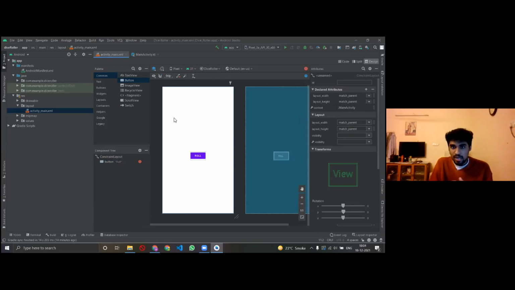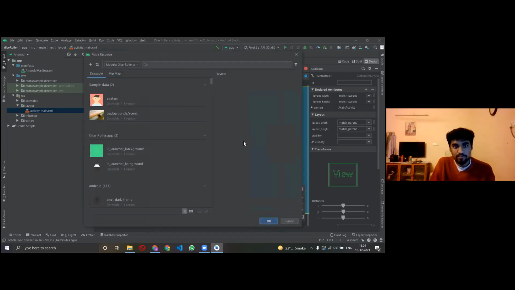I wanted an image. Now, how do I drag an image? From the image view, I'll pick up an image and drag and drop it here. As soon as I dropped it, a window opened asking me to pick a resource, asking which image I want.